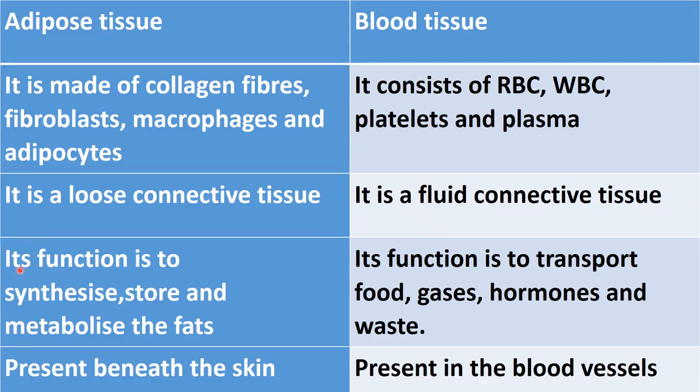Adipose tissue, its function is to synthesize, store and metabolize fat, right? Adipose tissue, you can say fat tissue. So its function is to synthesize, store and metabolize fats, while you know that blood tissue function is different from that. Blood tissue function is to transport food, gases, hormones and waste substances. So all these substances are transported through blood tissue, so it is involved in transportation mainly. Adipose tissue is present beneath the skin, while blood tissue is present in the blood vessels.